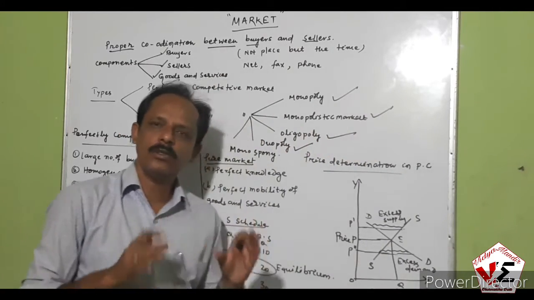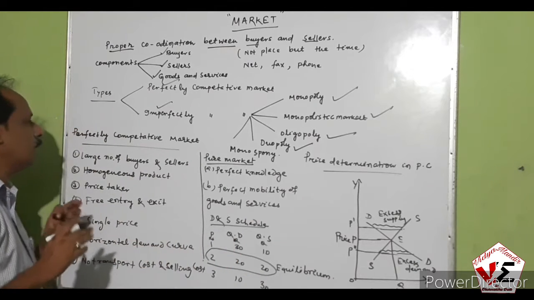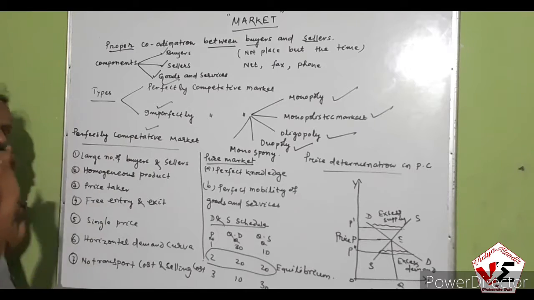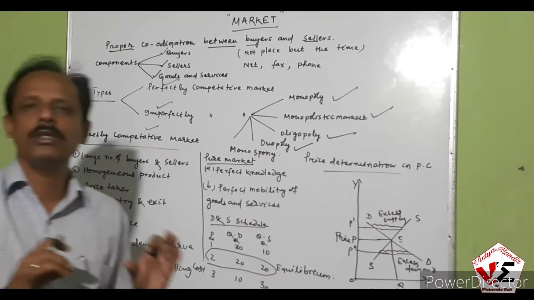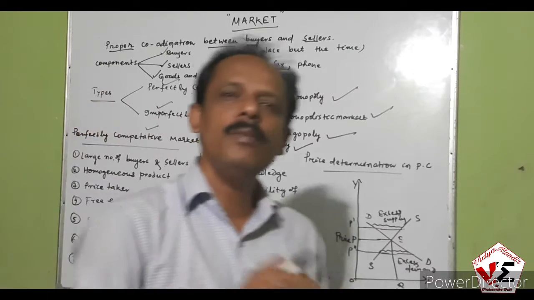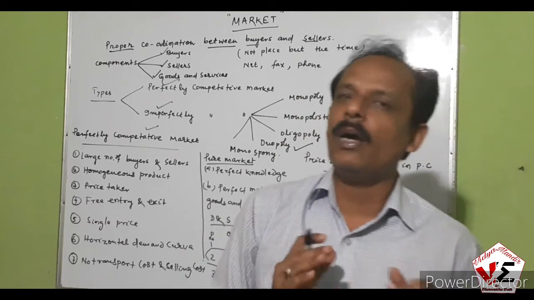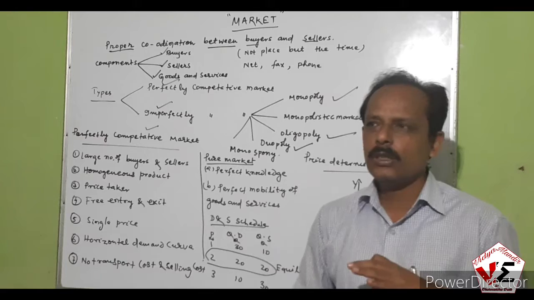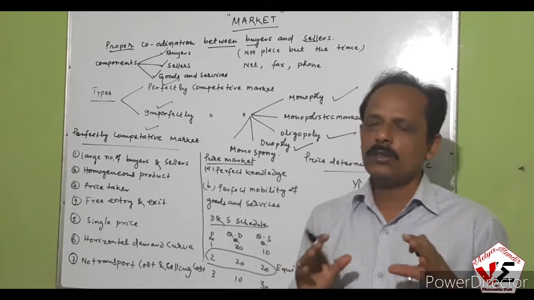Now we shall discuss the criteria of the perfectly competitive market. The perfectly competitive market is the purest form of the market. In the economy, it is practically impossible. This is an imaginary market. Why am I telling that? Because practically this market is not possible. It is just an imagination.